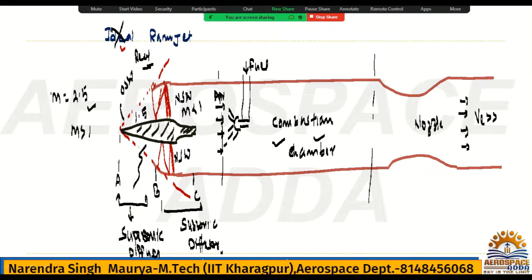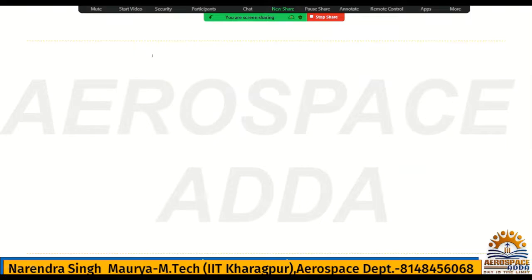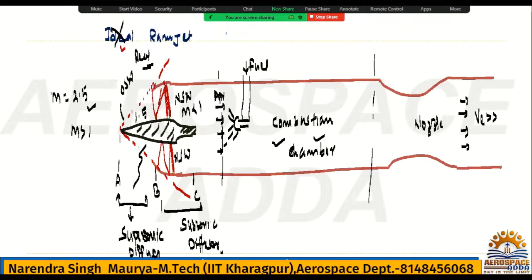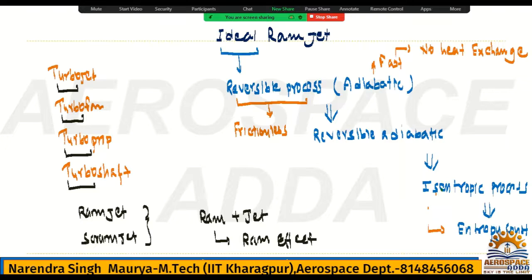What I have discussed till now, shock formation, oblique and normal shock, is for real. In actual this is what happens. But now we have to discuss the ideal ramjet. If I say ideal, ideal means reversible process, reversible adiabatic process, frictionless process, isentropic process. So if I say ideal, it means isentropic process.